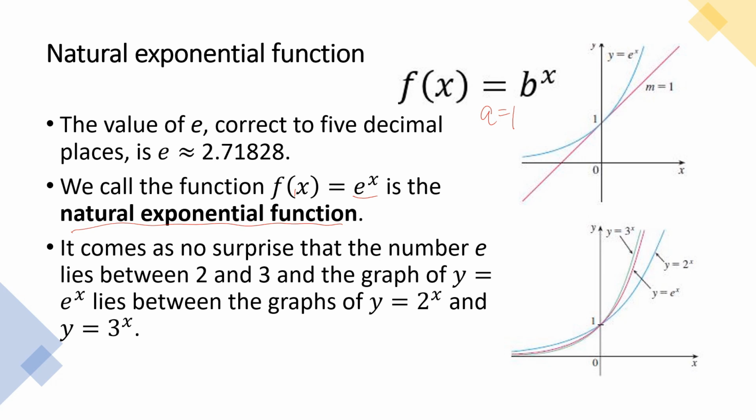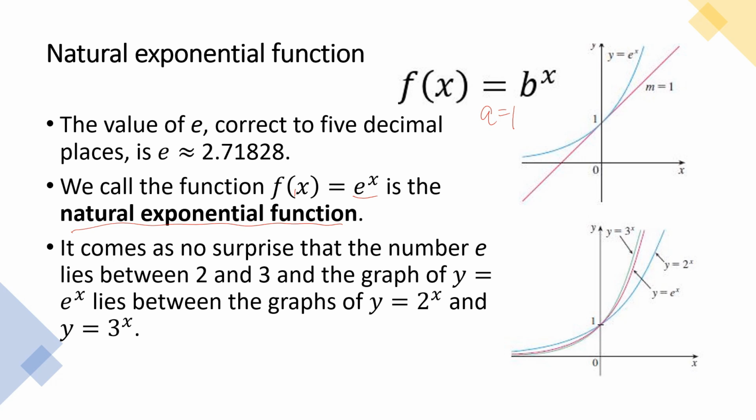Now, it comes as no surprise that the number e lies between 2 and 3. Because I've discussed this earlier, that as the base increases, as the base becomes bigger, the graph becomes closer to the y-axis. And since 3 raised to x is bigger than 2 raised to x, the graph of 3 raised to x is closer to the y-axis as compared to 2 raised to x.